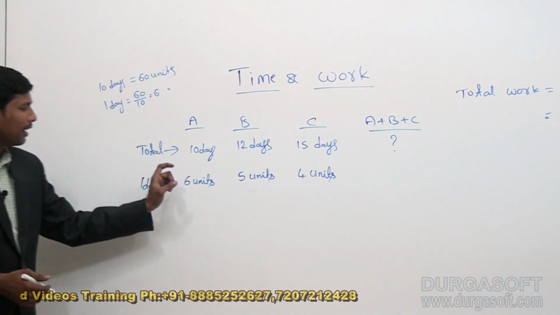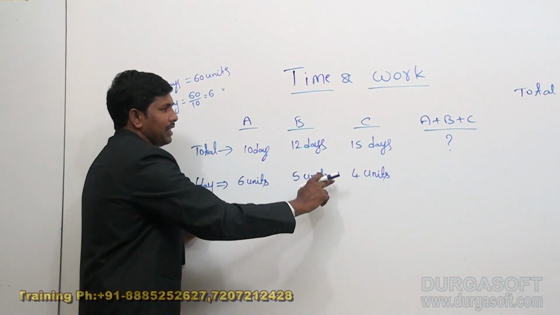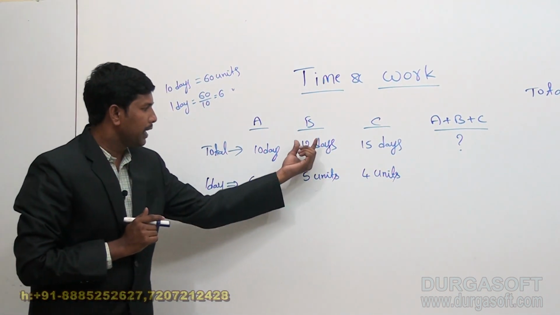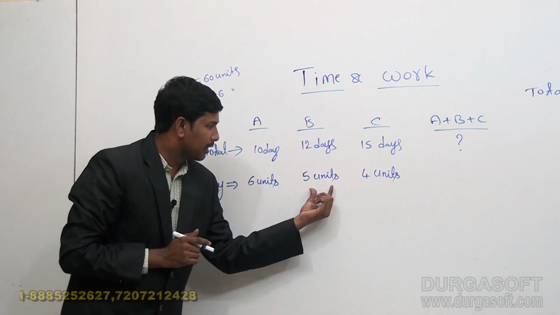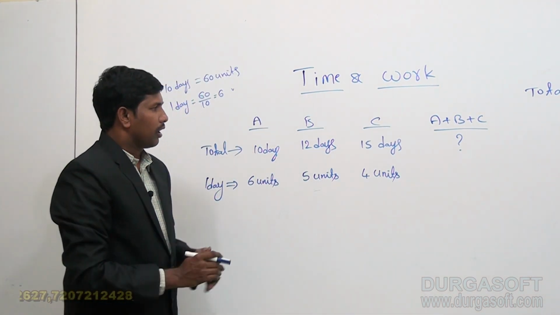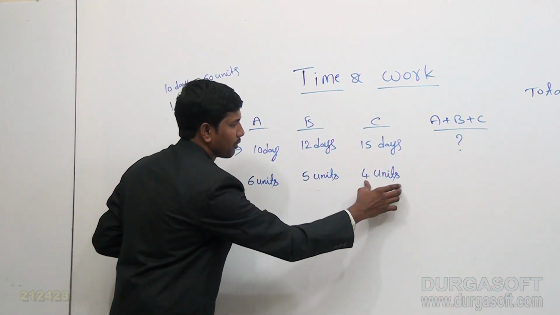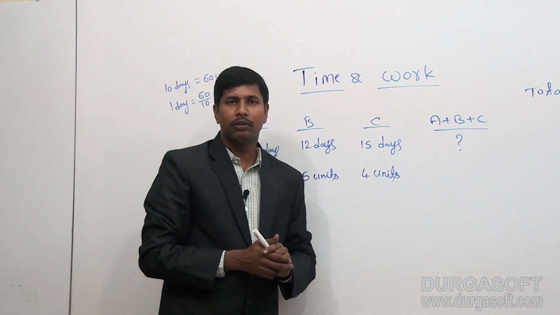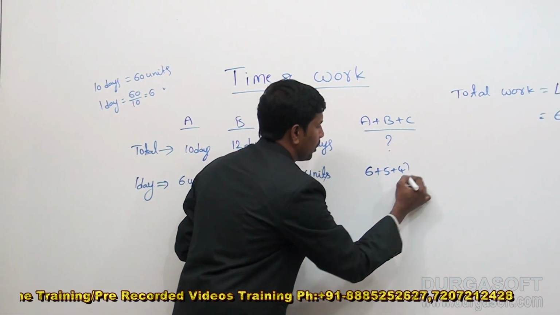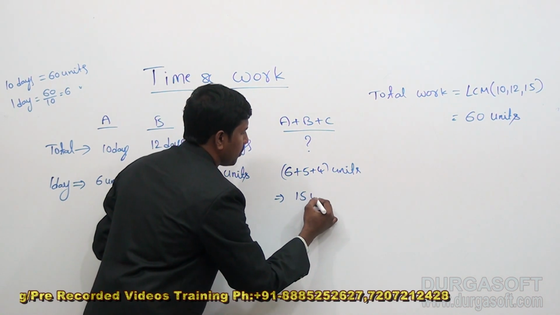Now I have the one day work of A, B, C in terms of units. When A, B, C are working all together, A alone can complete 6 units in one day, B alone can complete 5 units in 1 day, C alone can complete 4 units in 1 day. So when they work together, 6 units plus 5 units plus 4 units will be completed by them. So the one day work of A, B, C all together is 6 plus 5 plus 4, that means 15 units.